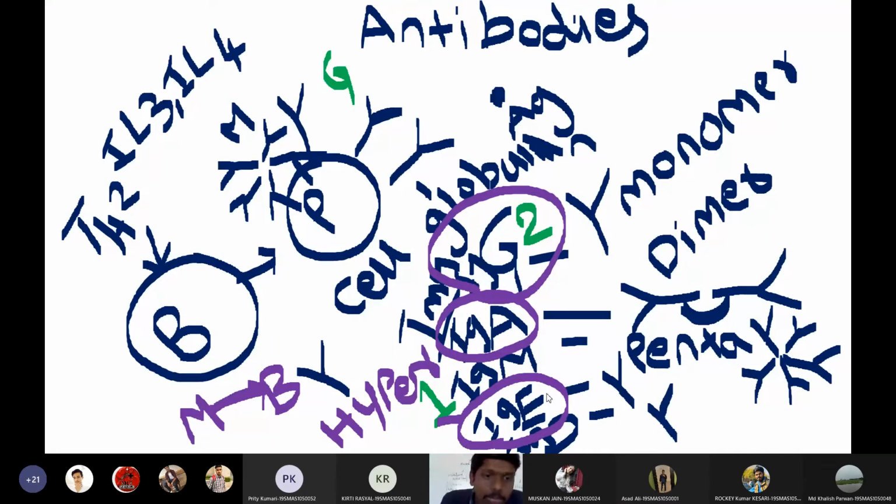Usually we will encounter anaphylactic shock during blood transfusion, and that anaphylactic shock is mediated by IgE antibodies. So keeping these antibodies in control is one of the essential parameters to save the patient's life. Immediately we will use certain drugs to block IgE activity.